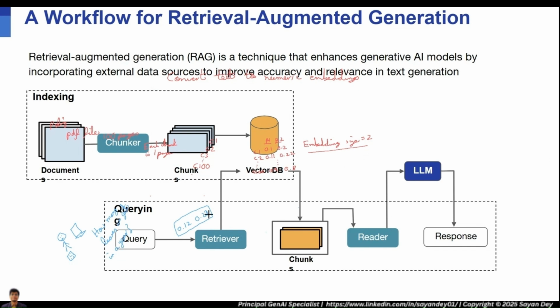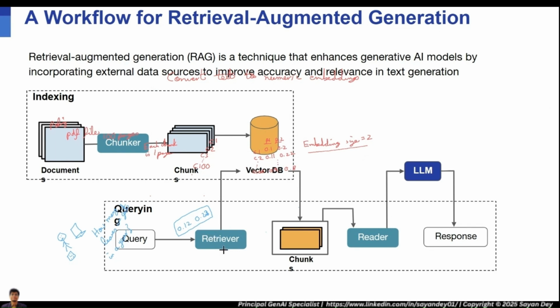Machines cannot understand the text, right? So this text also has to be converted to its respective embedding, and let's say the embedding looks somewhat like this: 0.11, 0.23.